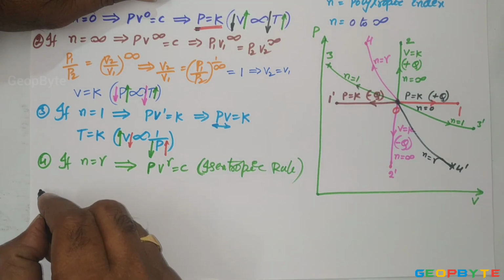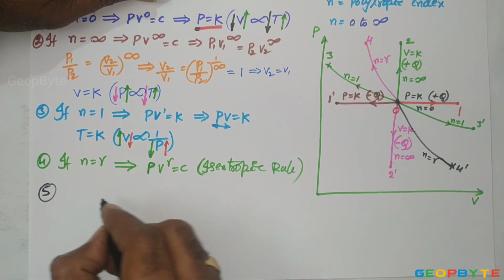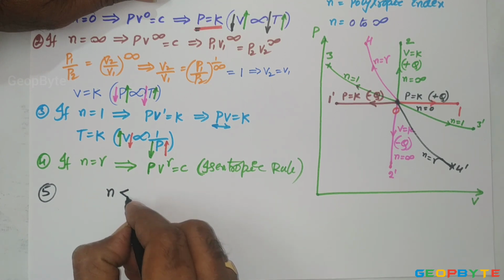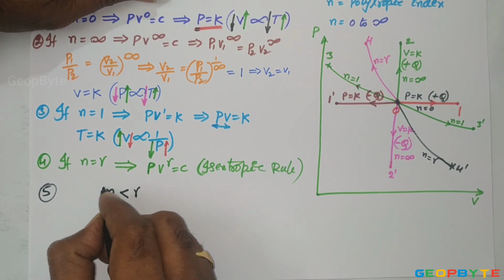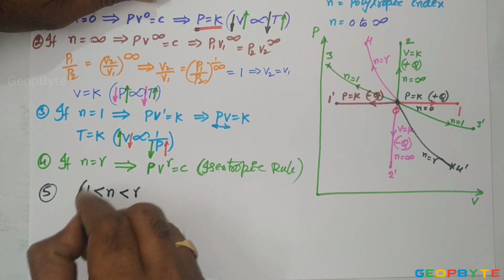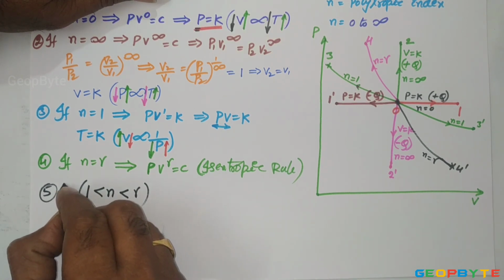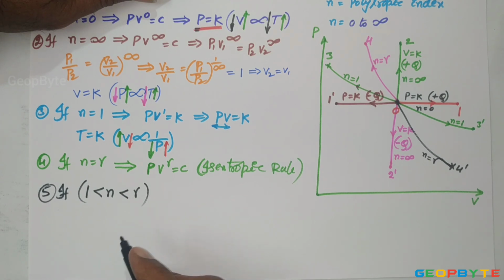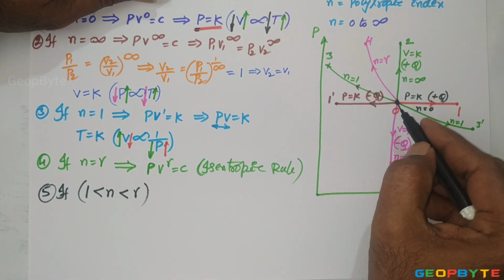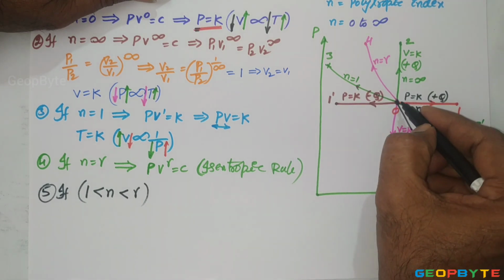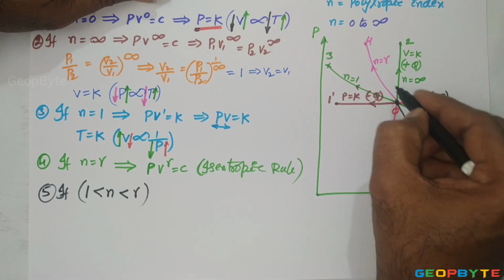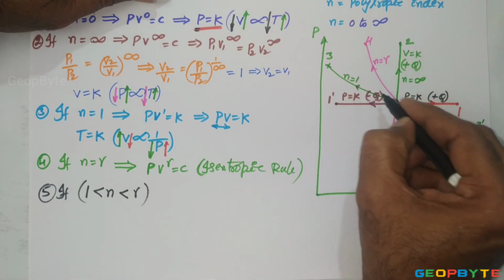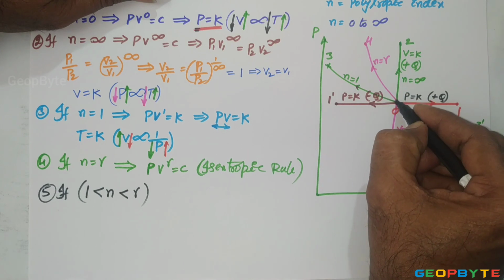If you construct any compressor to have an index of compression between gamma and 1, then the compression curve comes between the isentropic compression curve and the isothermal compression curve.